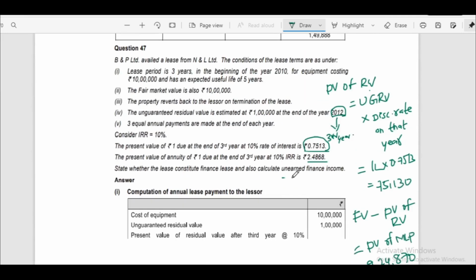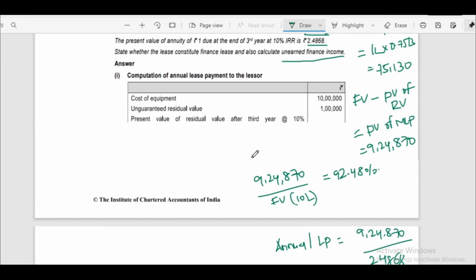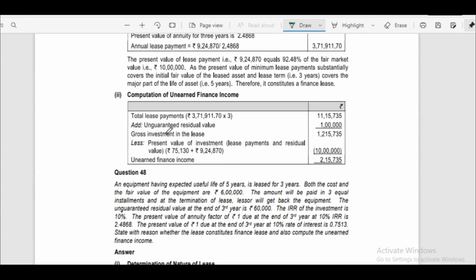In the question, it is asking for unearned finance income also. Unearned finance income formula is gross investment minus present value of investment. Here gross investment means total lease payments plus unguaranteed residual value. Here present value of investment means lease payments and residual value. Total lease payment: in our solution we got annual lease rent 3,71,911 into 3 years, 11,15,735, is total lease payments plus unguaranteed residual value given in the question, 1 lakh. So gross investment in the lease is 12,15,735.